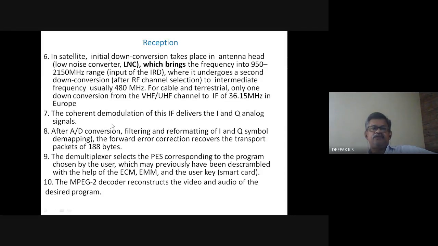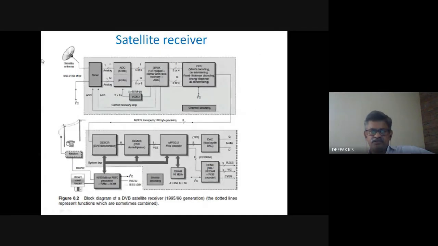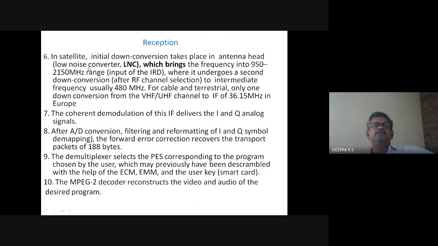In reception for satellite, I'll just show this figure. In the satellite dish, there is something at the focus, where the signal is focused after reception. There you have the low noise converter in the antenna head for a satellite. For cable and terrestrial, that is not required. For satellite, the low noise converter takes place at that point, which brings the frequency to a first range.